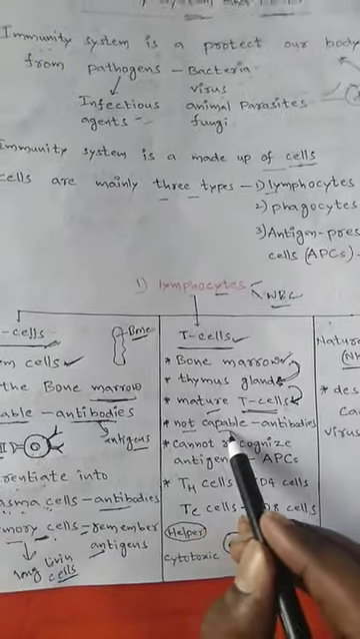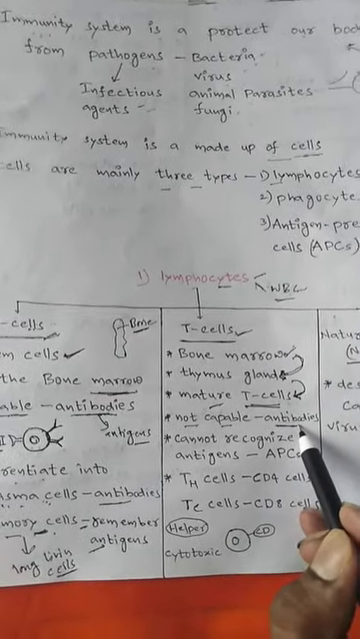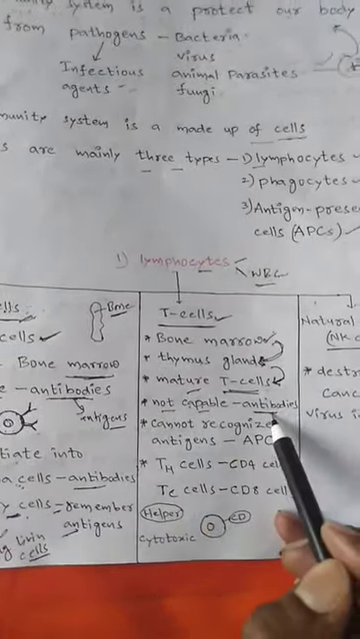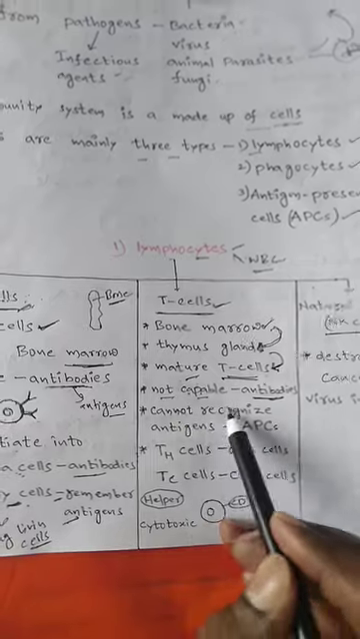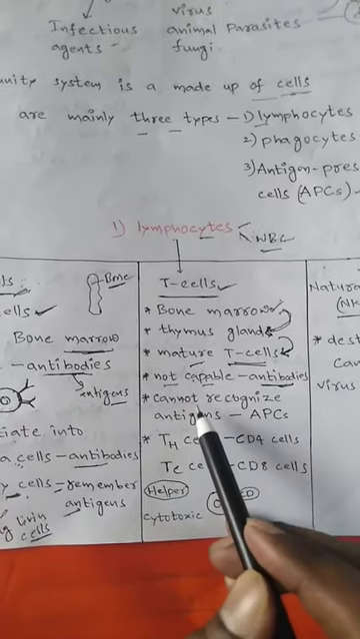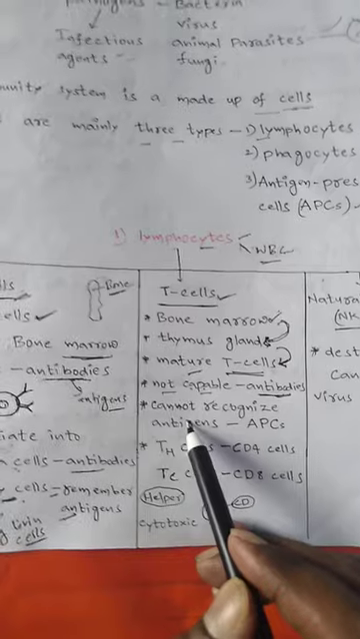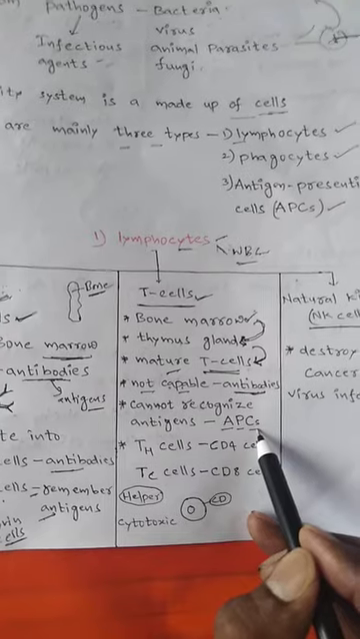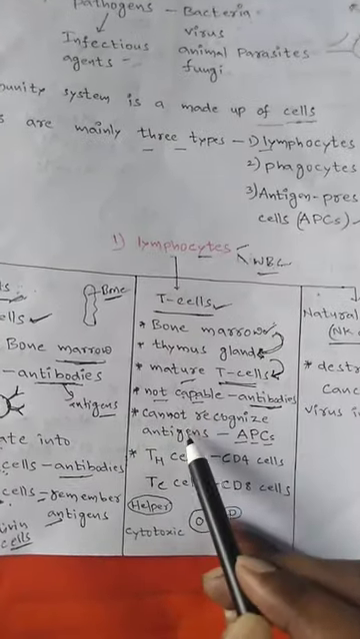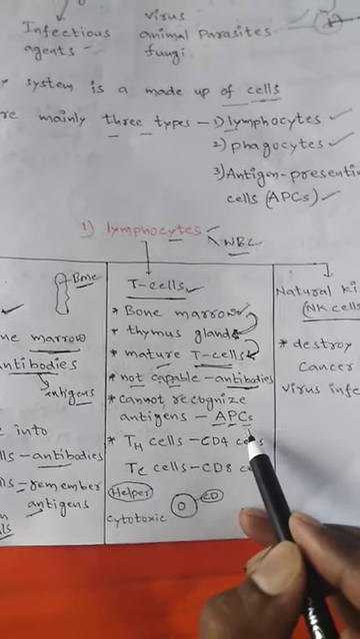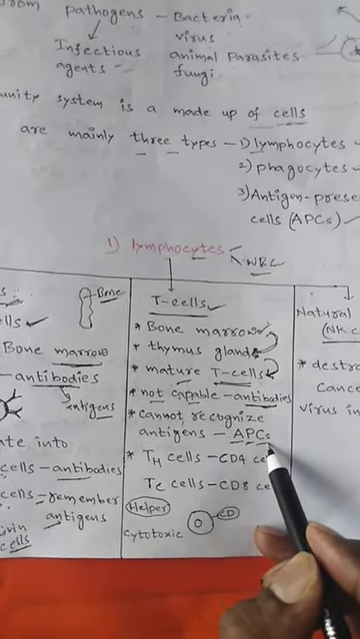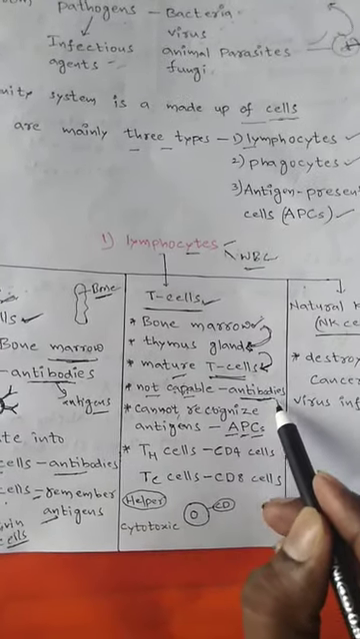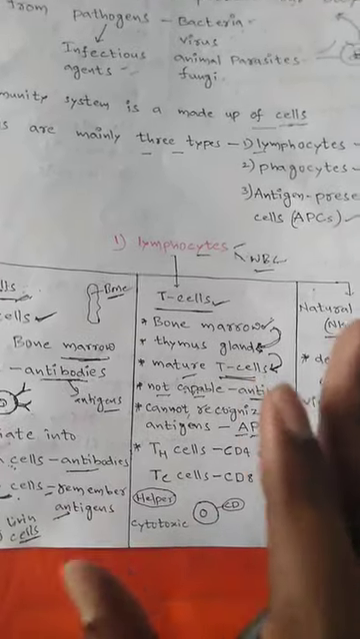B cells produce antibodies, but T cells are not capable of producing antibodies and they also cannot recognize the antigens. T cells take antigens from the antigen presenting cells, because they cannot recognize the antigens themselves and are not capable of producing antibodies. That is the T cells.